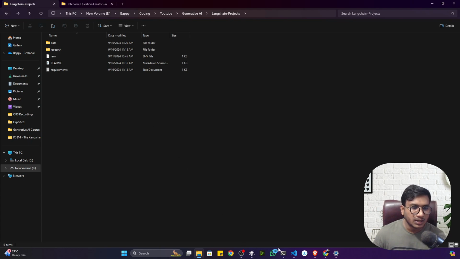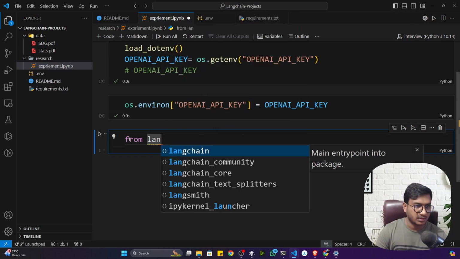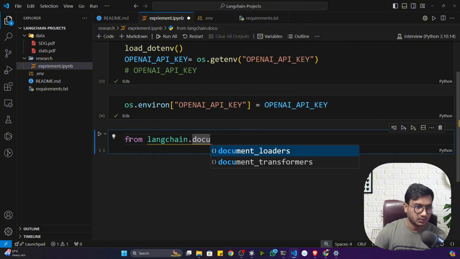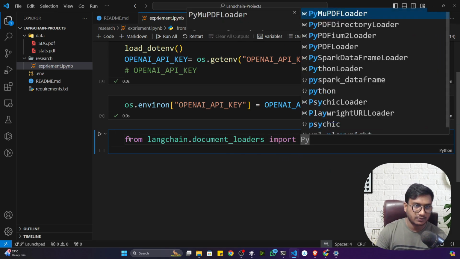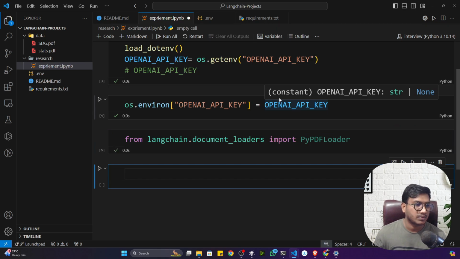Now let's load the data here. So I'm going to open up my notebook. To load the data, I think you have to import one function from LangChain. So let's import it from langchain document loaders, import PyPDFLoader. Yeah, this one, PyPDFLoader, because it's a PDF document, right? Now let me import it.